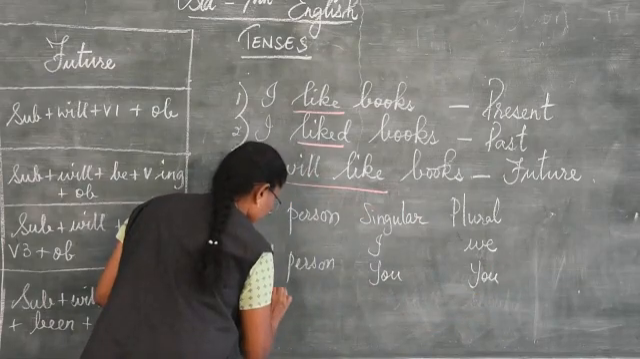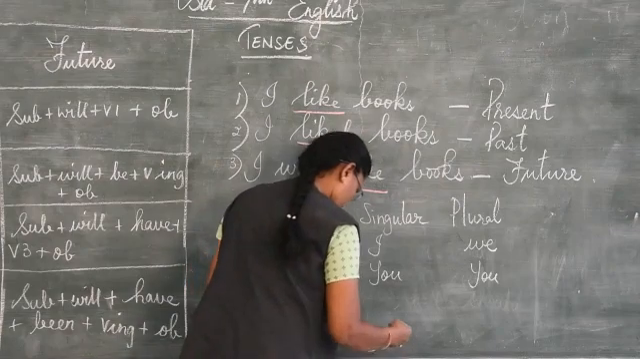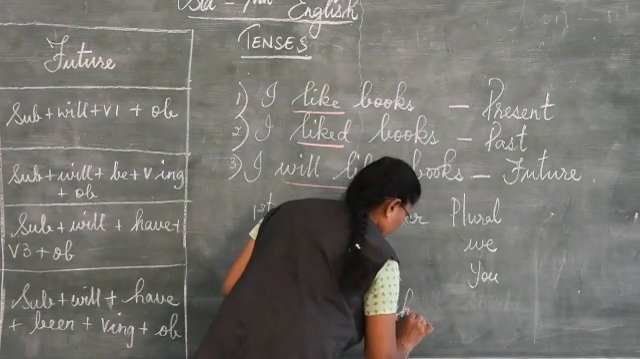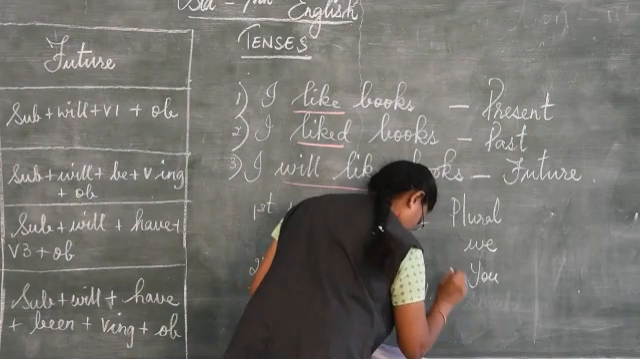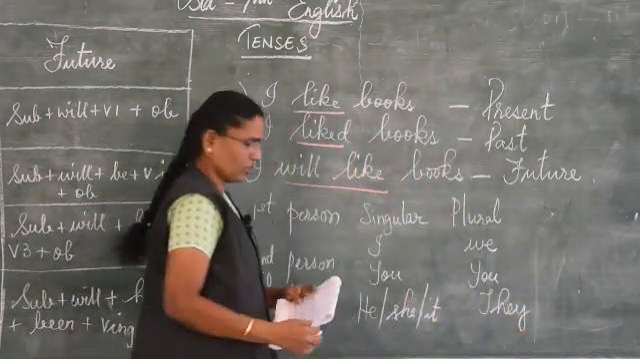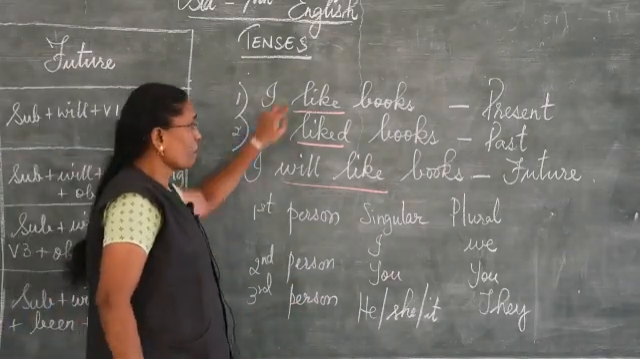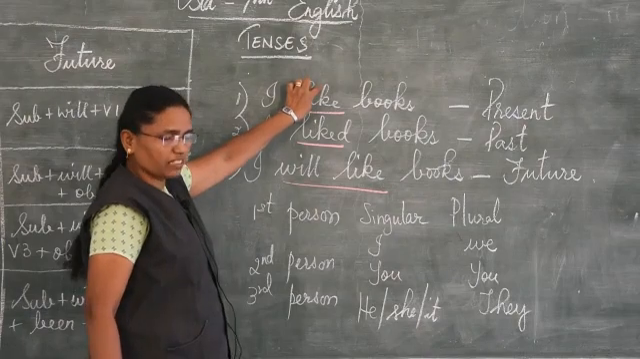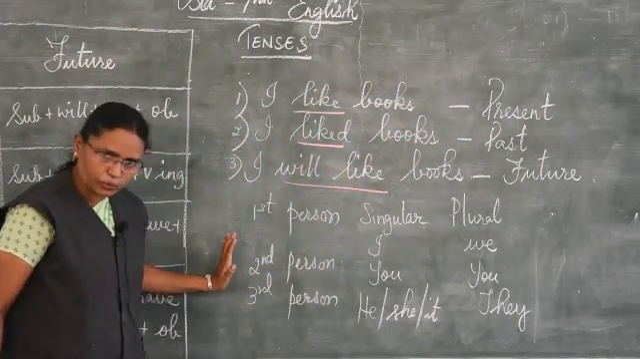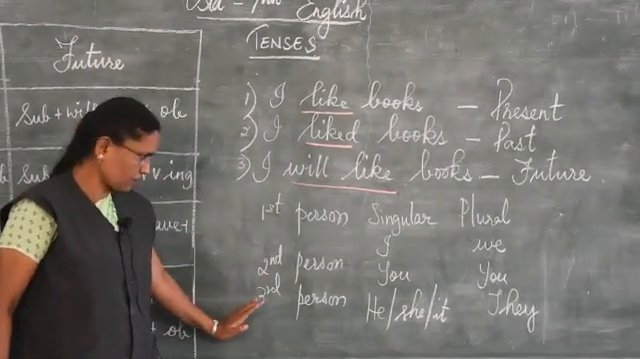Third person, she, it, or you can write they. So, now for simple present, this you need to know. First person, second person, third person.